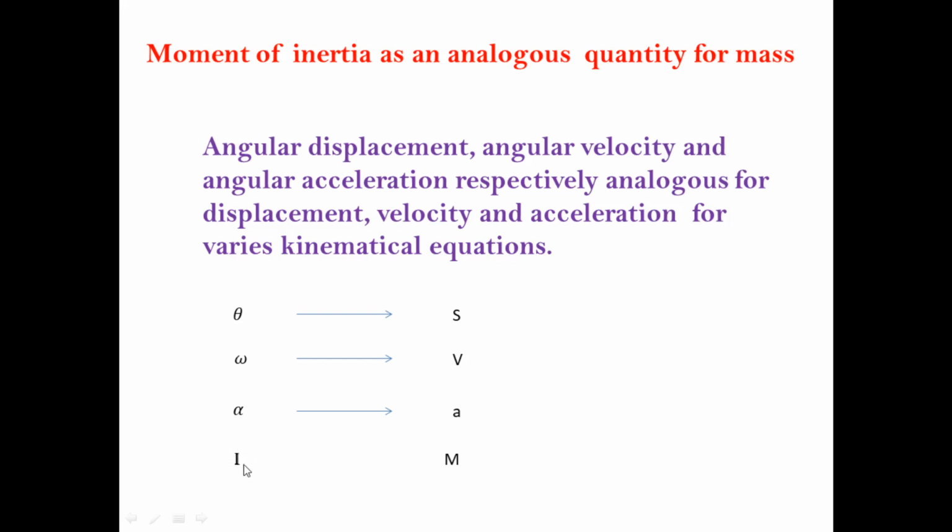This rotational inertia is denoted by I. And when the body is performing linear motion, its mass is denoted by m. So I and m are similar, which means the moment of inertia is analogous to mass. So this concept is verified: the moment of inertia as an analogous quantity for mass.